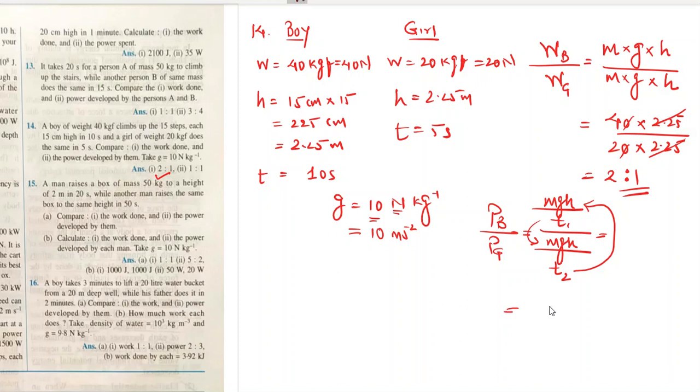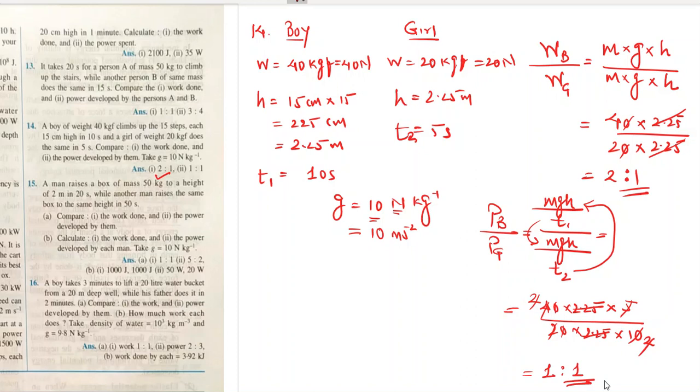Okay, so mgh is 40 into 2.25 into time 2. This is time 2, this is time 1. Time 2 is 5 seconds. And mgh into T1. mgh for girl is 20 into 2.25 into T1 is 10. So 2.25 gets cut, 0, 0 gets cut, 2 5s are 10, 2 2 also gets cut, and what you get is 1:1, right?